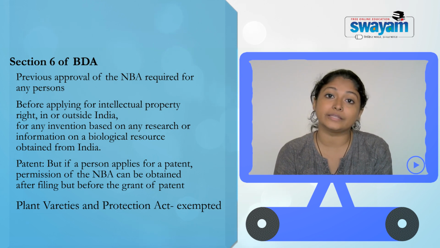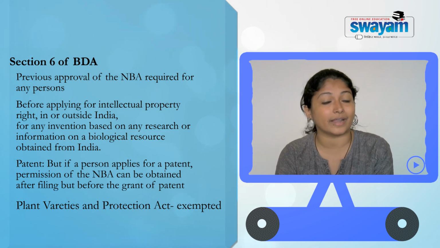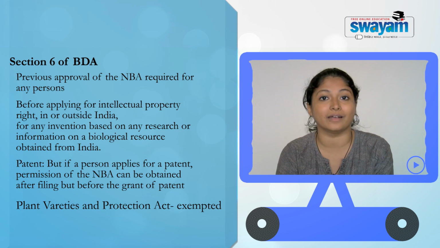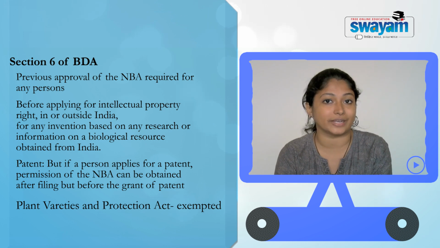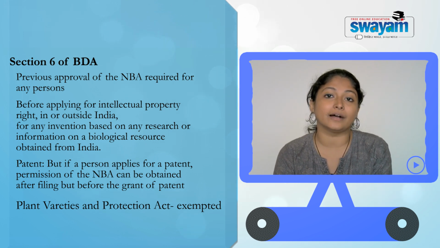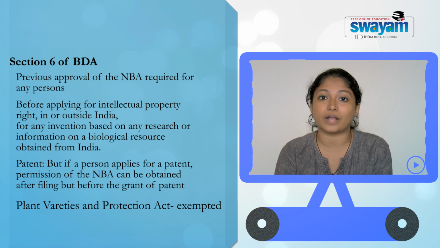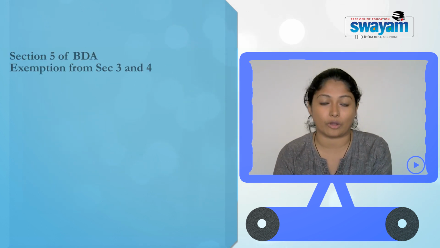But there are exceptions to this section. The Indian Plant Variety Protection Act does not need permission from the authority, because it already has an existing benefit sharing mechanism. And now we have covered section 3, section 4 and section 6. And what is section 5 all about?